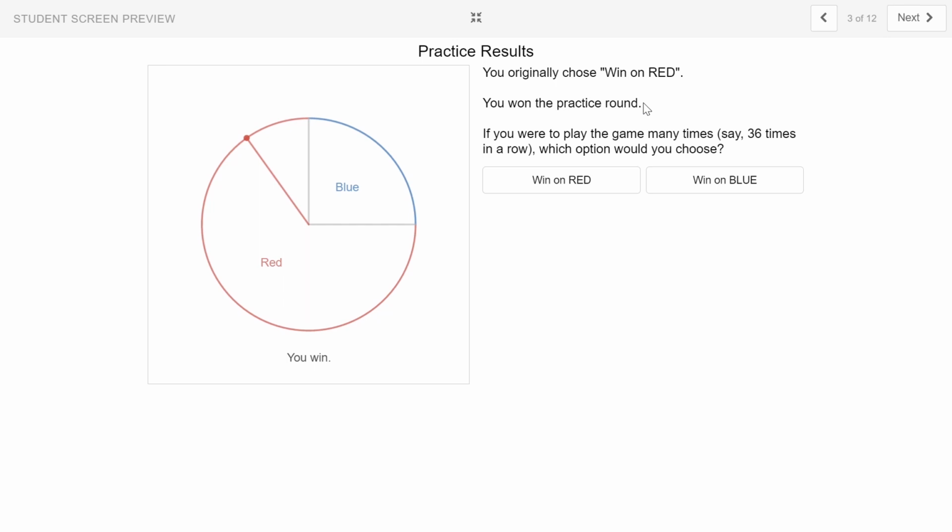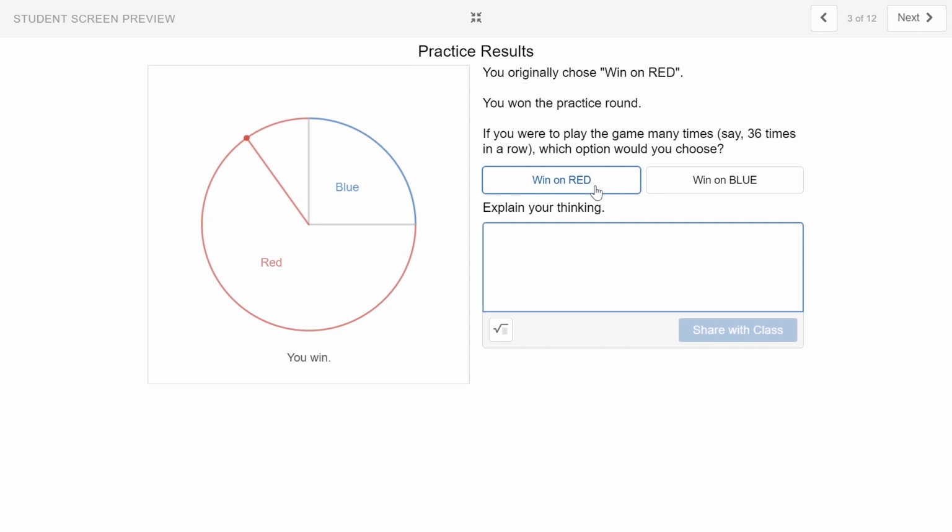You originally chose win on red, and you won the practice round. If you were to play the game many times, say 36 times in a row, which option would you choose? I think I would stick with win on red. Now, it's asking me to explain why I would stay with red. And what I'm thinking is, well, if we played 36 times, I wouldn't expect to win every time, but I would expect to win a lot of times. And that's our goal today, is to figure out about how many times I would think that I would win if I chose win on red.